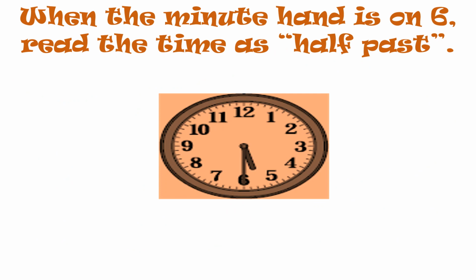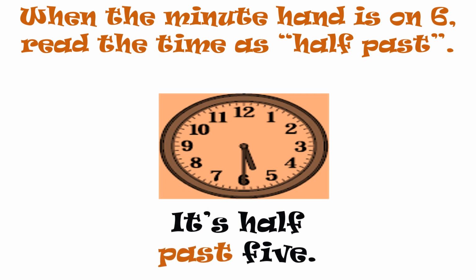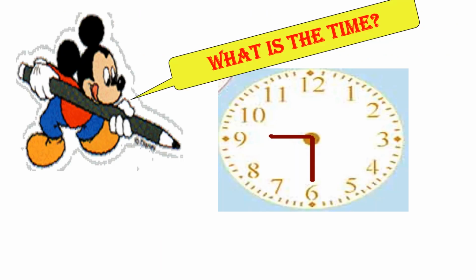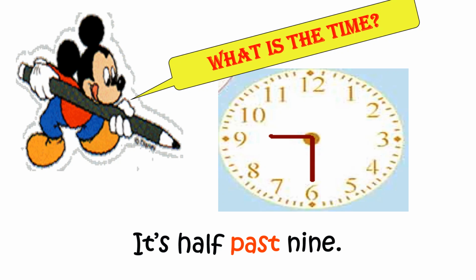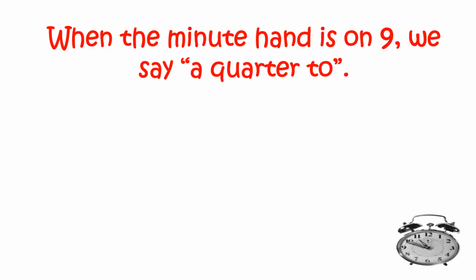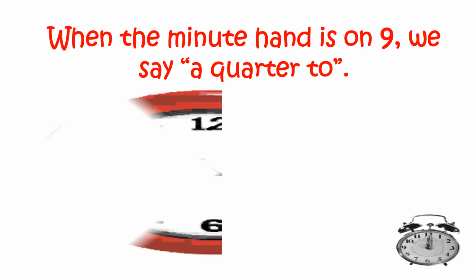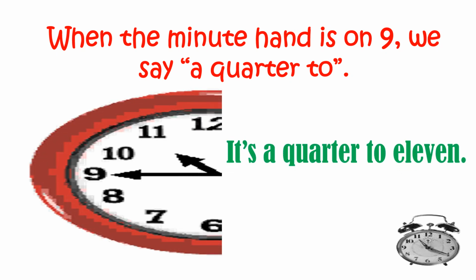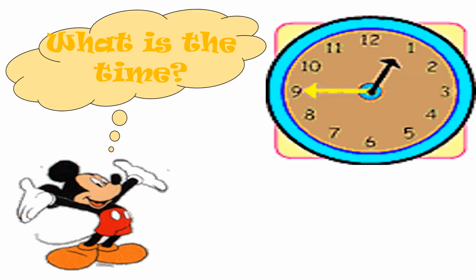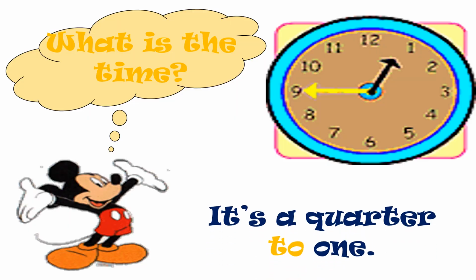When the minute hand is on 6, read the time as half past. It's half past 5. It's half past 9. When the minute hand is on 9, we say a quarter to. It's a quarter to 11. It's a quarter to 1.